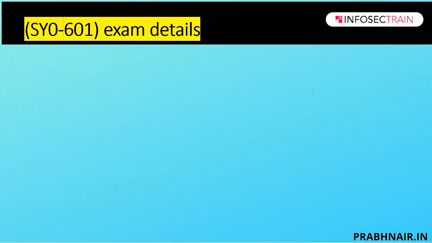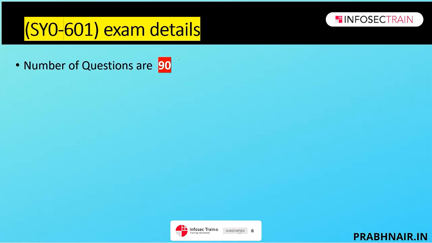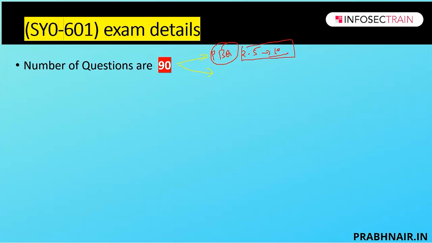So what are the exam details of 601? First, the number of questions is 90. These 90 questions are divided into 2 parts. First, there will be performance based questions. There will be 2 to 5 performance based questions. If you have bad luck, it can go up to 10. It is a high scoring area and one of the complex areas. People fail Security Plus because of performance based questions.